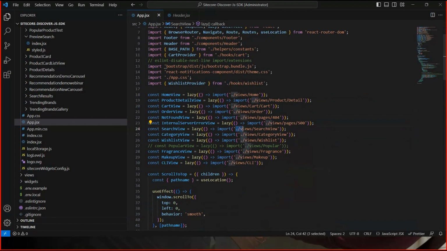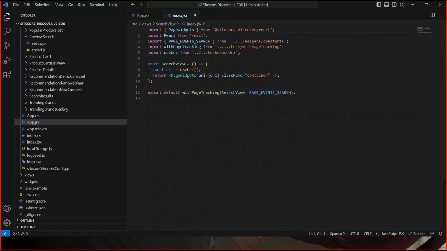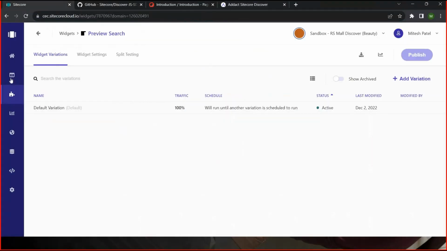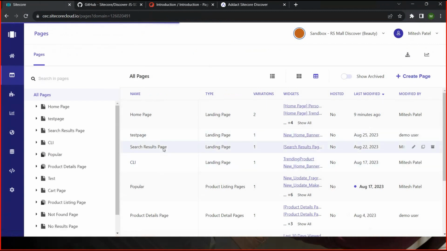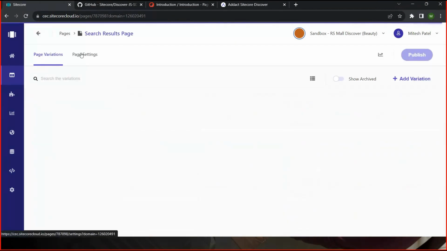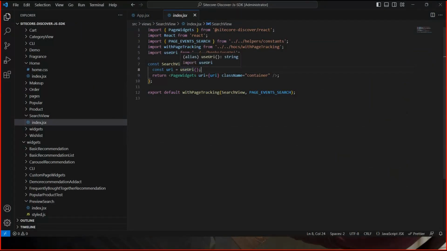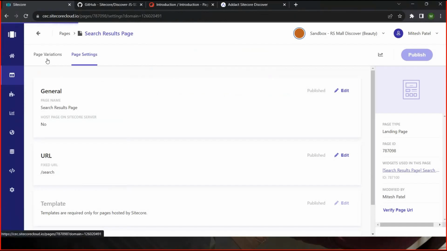So we have used inbuilt widgets which the Sitecore SDK has provided. See what happens here. We are just connecting our search page to our Discover portal URL. So let me go to this search page itself. You can see the search result page. How we are connecting our systems and platform: in page settings we have defined the search URL, and here they are getting the URLs. Based on the URLs they identify, okay, my page is search, and we have already configured it in the CSC portal search. So it will map this page, and it will get the data.